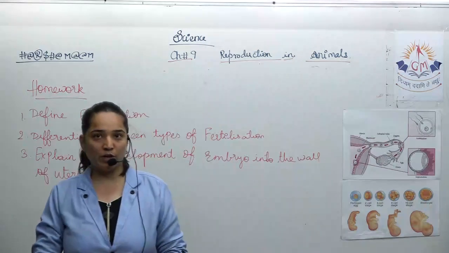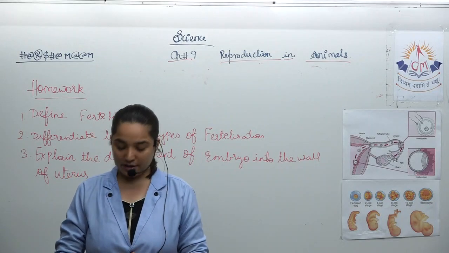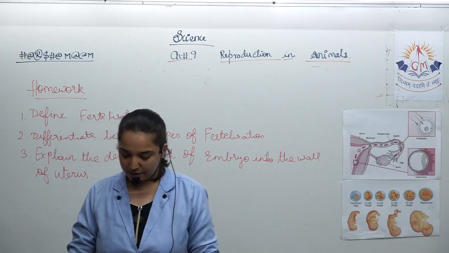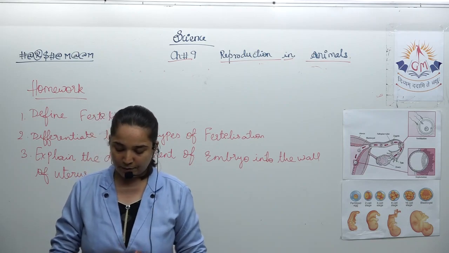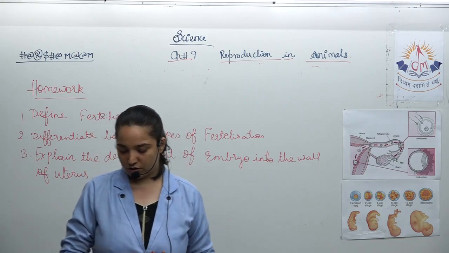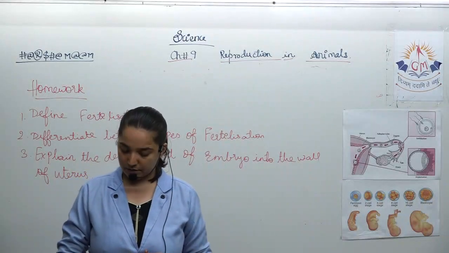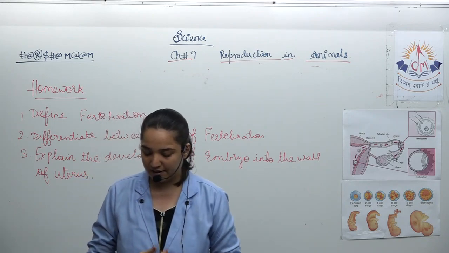I think you might be knowing about it. And when it is completely developed, it will burst, and from it the chick comes out, and the egg gets hatched once it's completely developed.